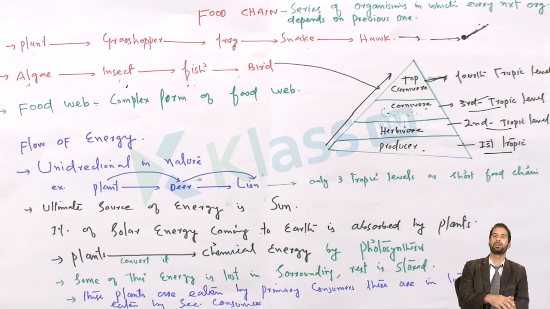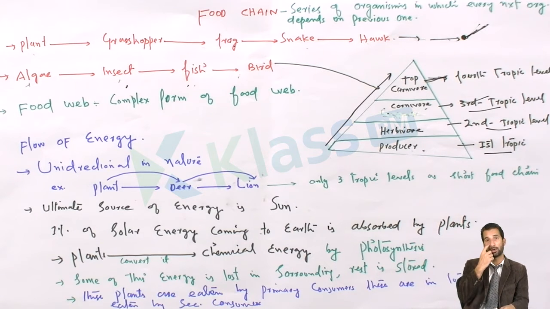That energy is stored in those autotrophs, in those plants, and finally those plants are eaten by the herbivore, and the energy is transferred from herbivore to carnivore, and from carnivores to omnivores. So please remember that the ultimate source of the energy is the sunlight.